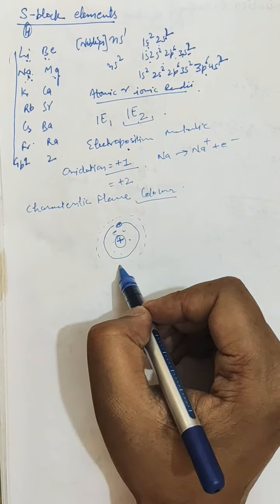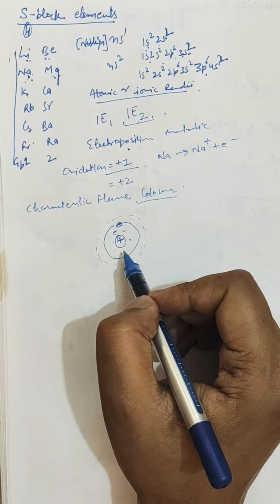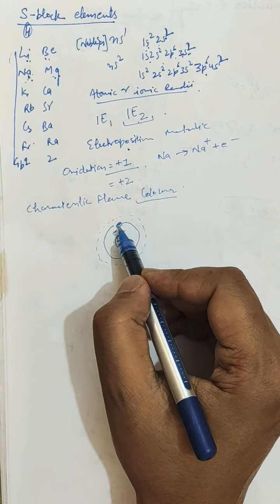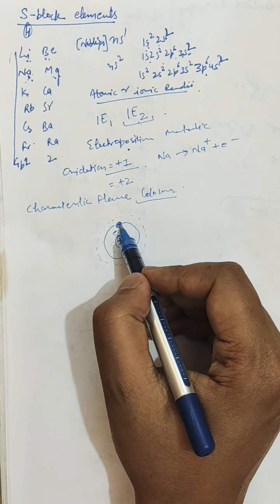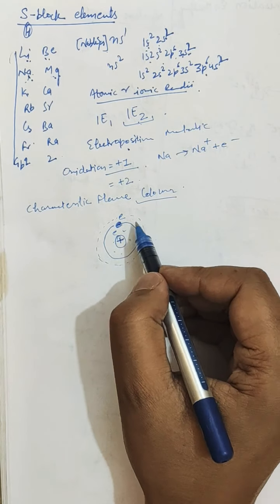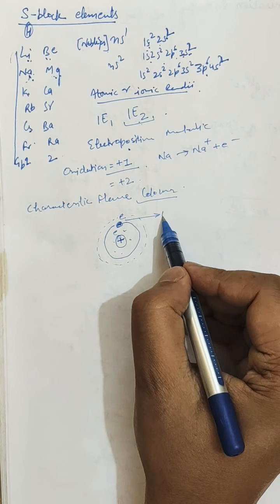Since alkali metals are highly electropositive, an electron can easily be excited from the lower energy state to the higher energy state. So it absorbs some definite amount of energy.